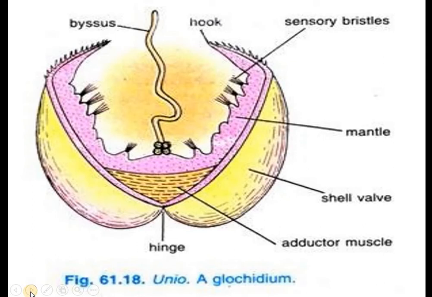Now here, this is a diagrammatic representation of the Unio glochidium larva, in the development of the Unio, where you find the hinge, a single adductor muscle and two shell valves. So it is a bivalve pelecypod, and there is a mantle, sensory bristles and a hook for attachment to the fish. This glochidium larva acts like an ectoparasite attached to the fish by means of hooks, and a byssus thread is also found for the purpose of nourishment.